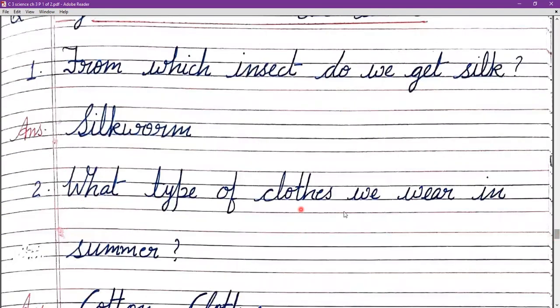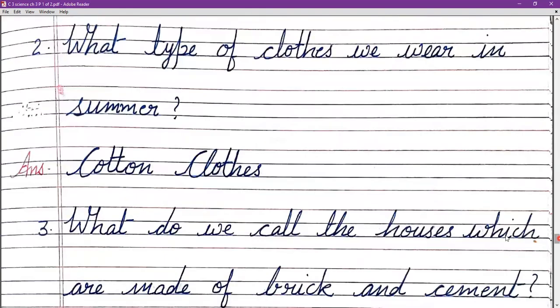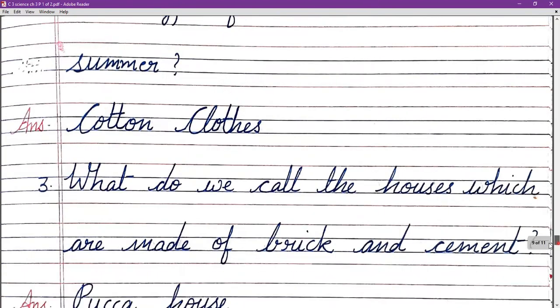Question number 2. What type of clothes we wear in summer? हम summer में कौन से type of clothes पहनते हैं? So in the summer we mostly used to wear cotton clothes. So it helps us to absorb all our sweat.